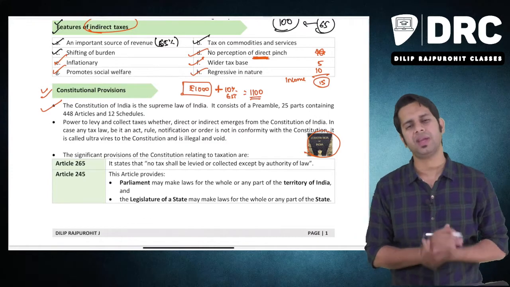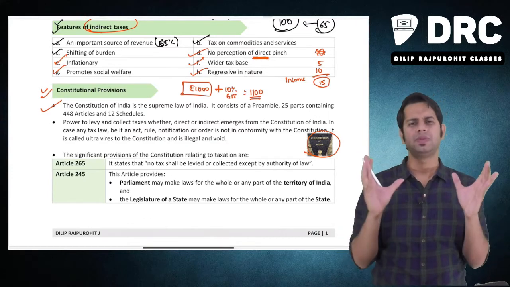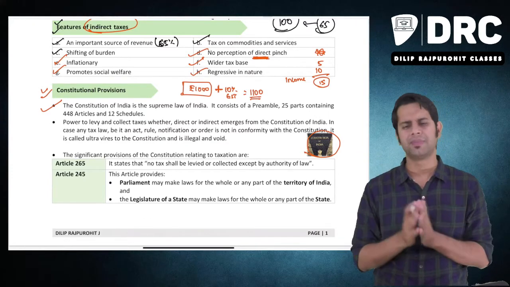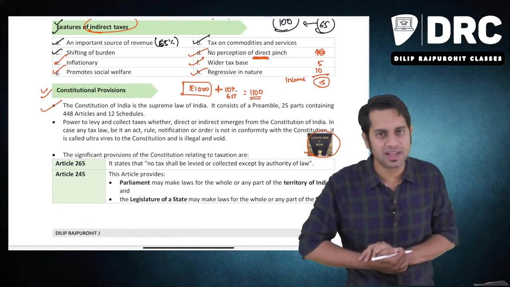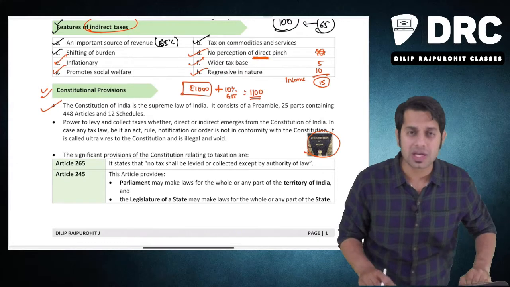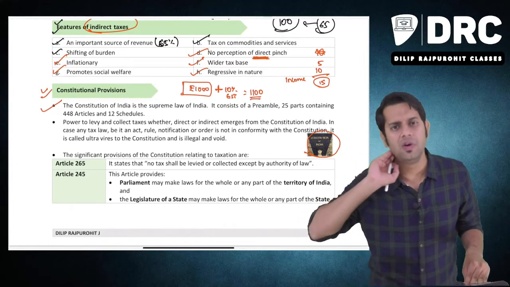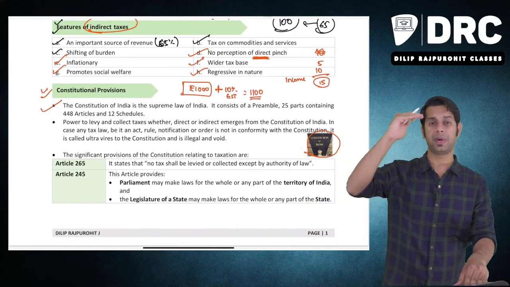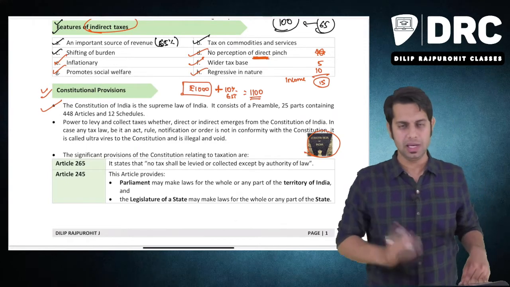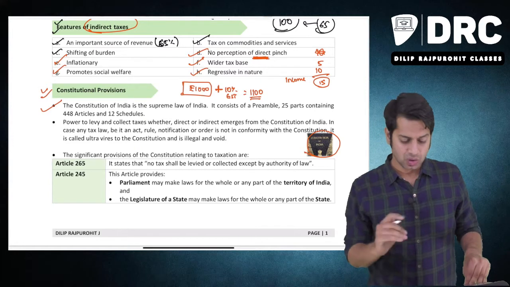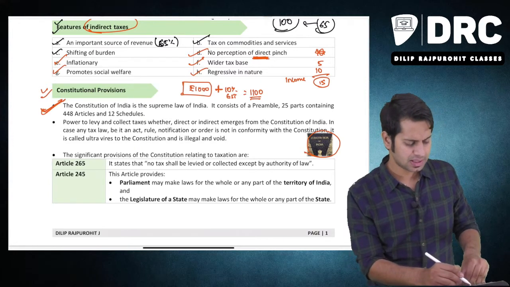Now, just like that, whatever different types of laws you are seeing in the world, or in India, we are concerned only with India, we don't have to see what is happening in the world. Whatever different types of laws there are with regard to taxation or any other type of law, there is a person who is telling you to make such a law. That person is our Constitution. In India, that person is our Constitution. So what does this Constitution say?